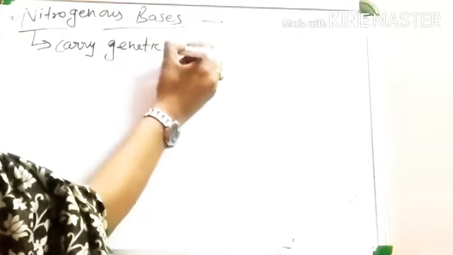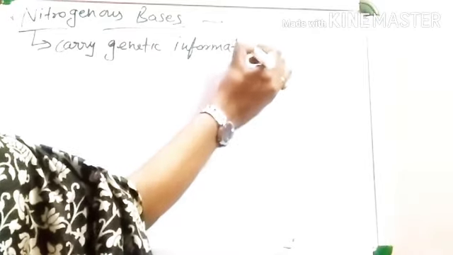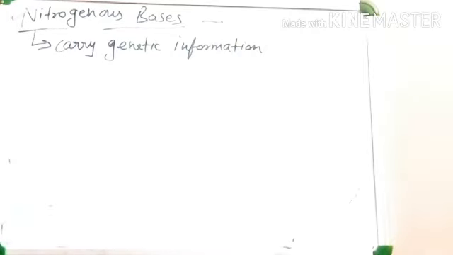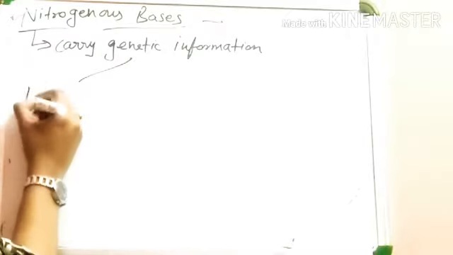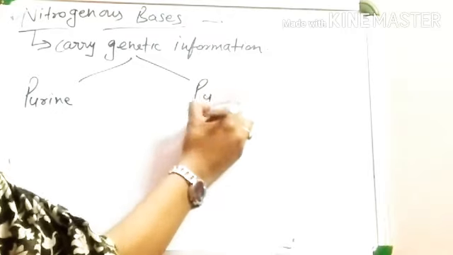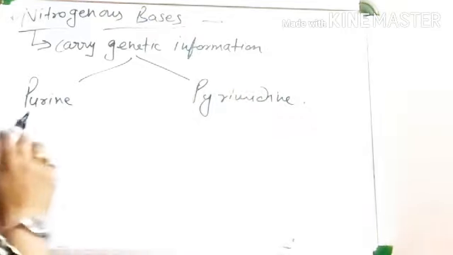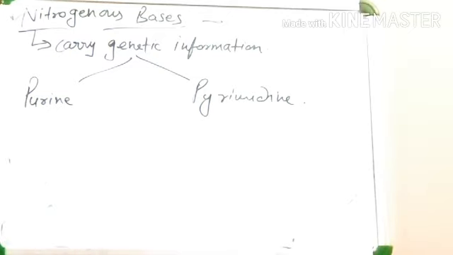They are of two types, either purine or pyrimidine.